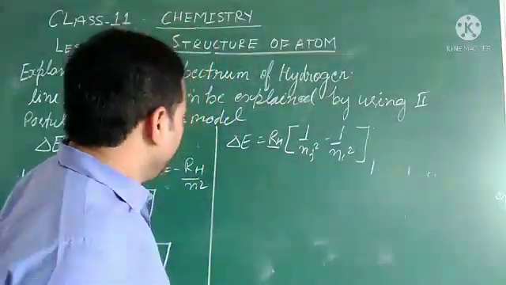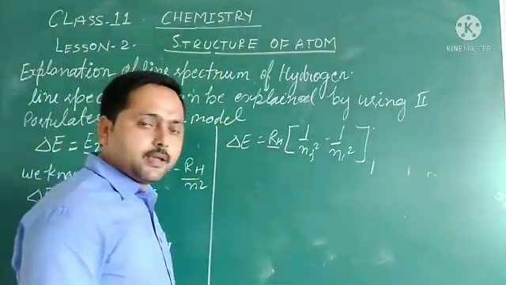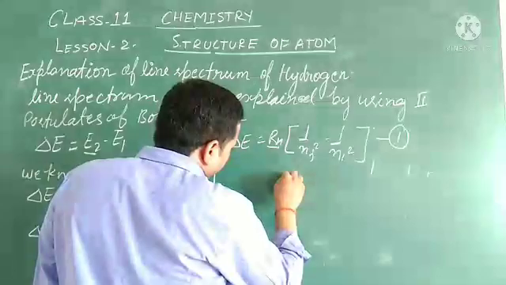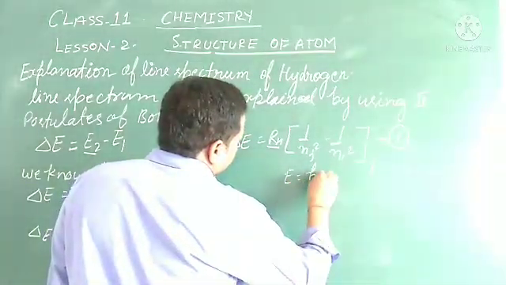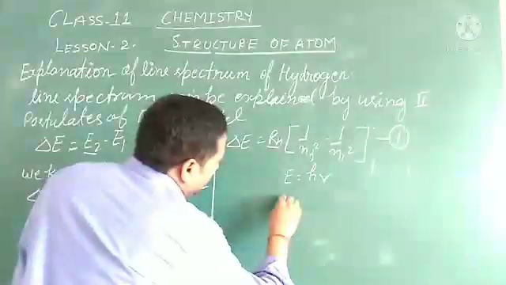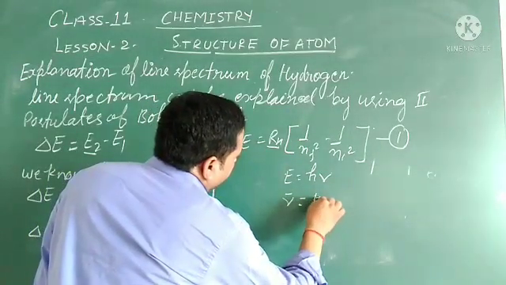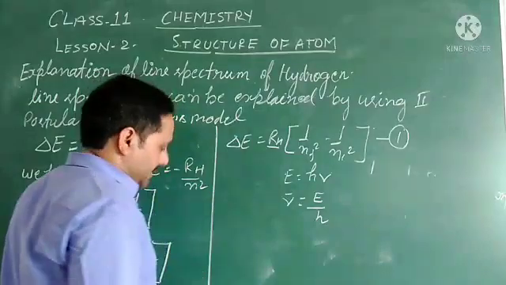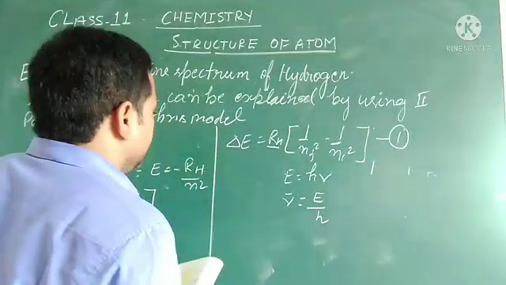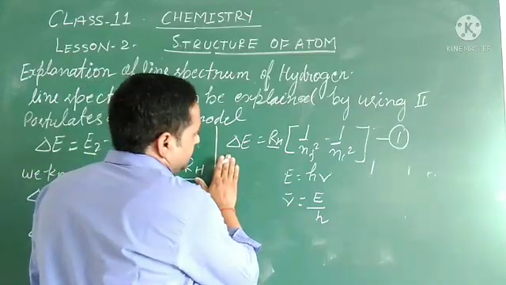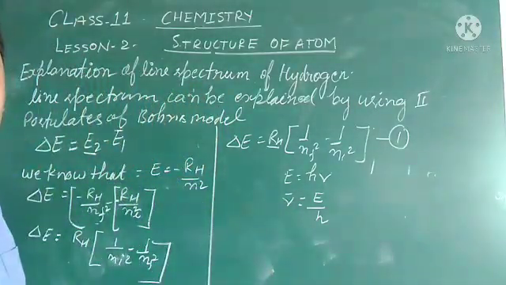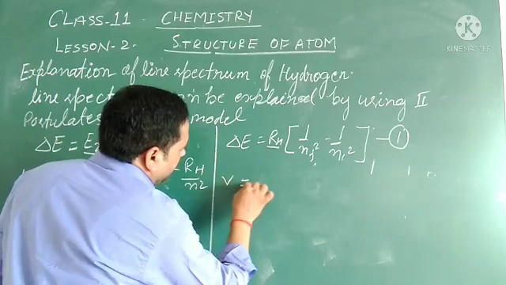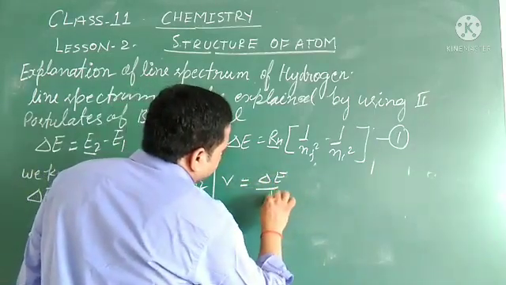What is the formula for frequency? We know delta E equals h nu, so nu equals delta E upon h.